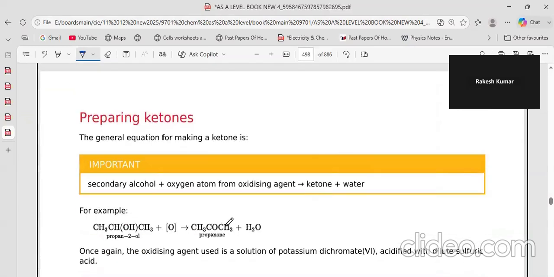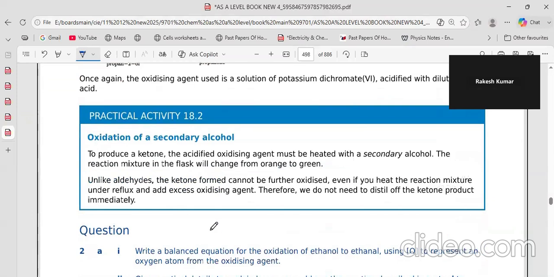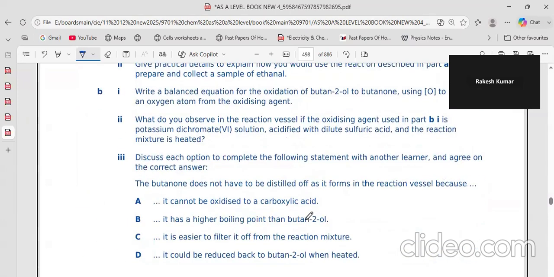Then ketones, you do secondary alcohol, and so there's one H, it goes away here, and that H allows it to become oxidized. But secondary alcohols, again, you need reaction with orange to green form, cannot be further oxidized. Even though you can use reflux, we do not need to distill them off, because that's what you will get.